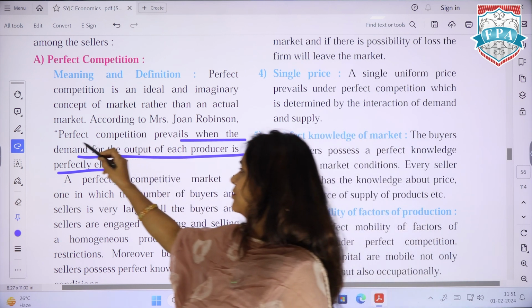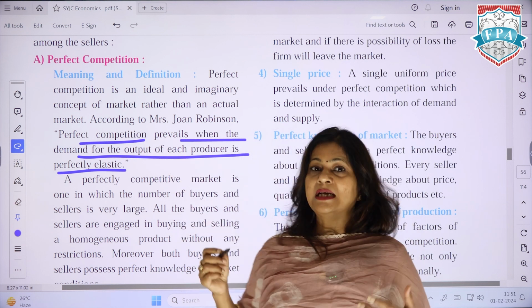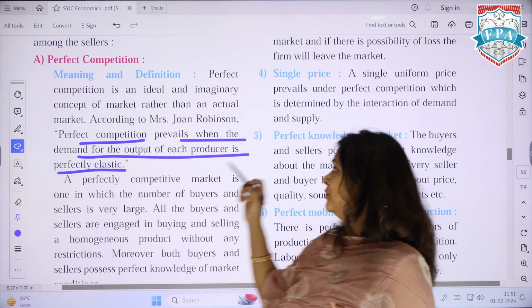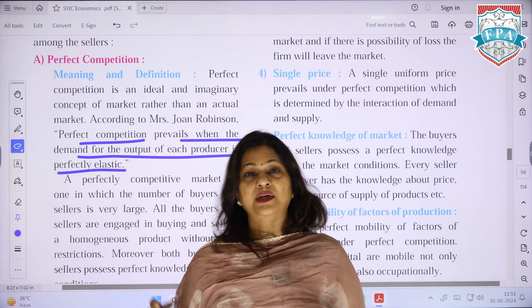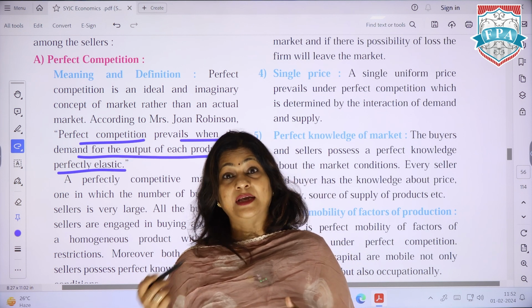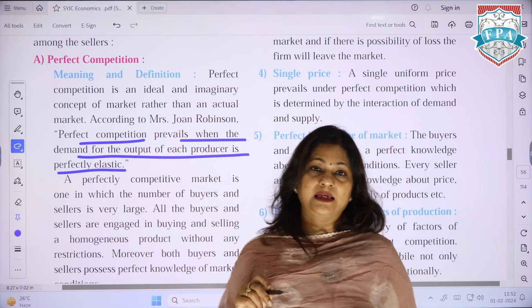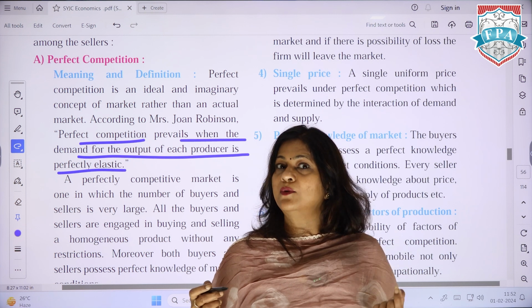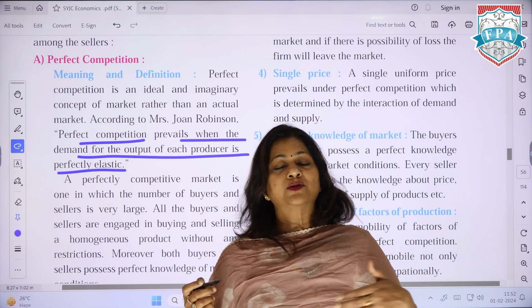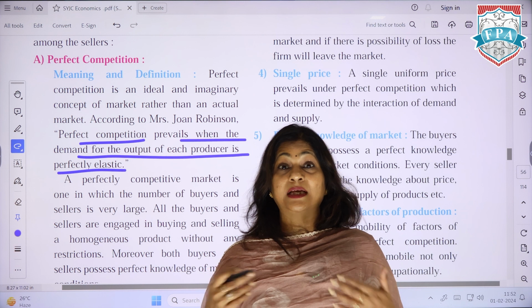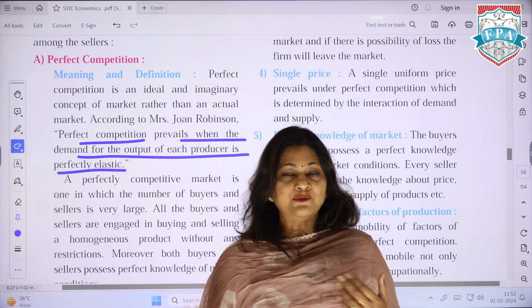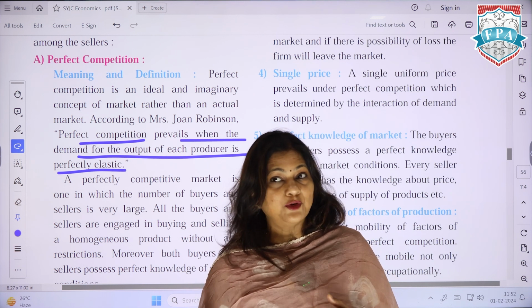So you should know perfect competition is the kind of competition where the demand for the output of each producer is perfectly elastic. Perfectly elastic means if price falls, demand will rise. So the producer has to be very specific that people are very sensitive to price, extremely responsive to price.